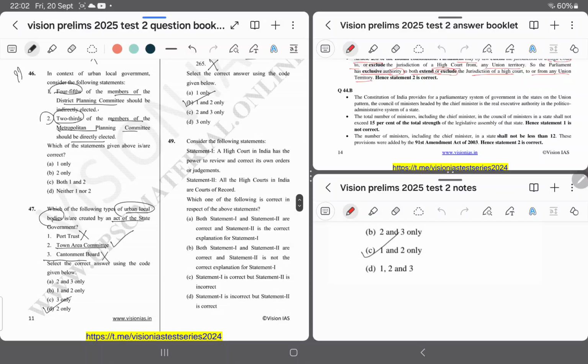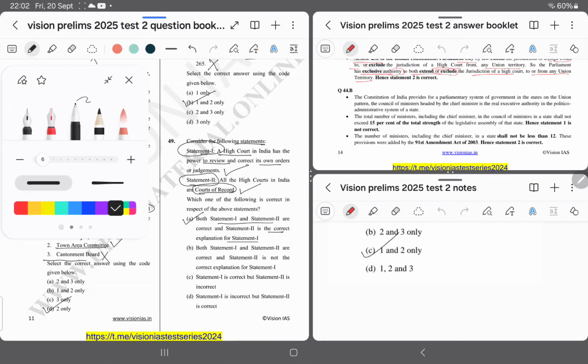Question number 49. Consider the following statements. Statement number 1. A high court in India has the power to review and correct its own order or judgment. Right? Statement number 2. All the high courts in India are courts of record. Right? Because this is a court of record, that's why it can correct its own judgment. So option number A, both statements 1 and 2 are correct, and statement 2 is the correct explanation of statement number 1. Let's match the answers.